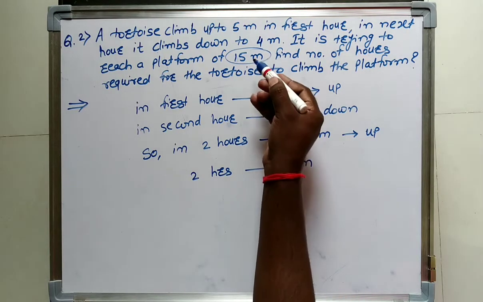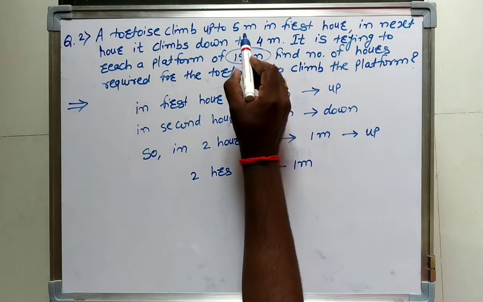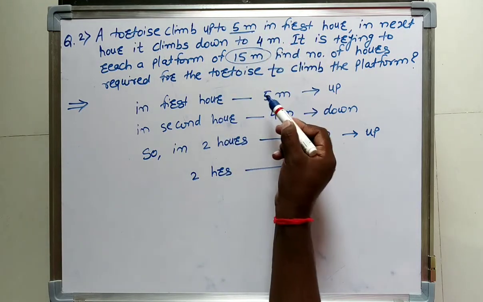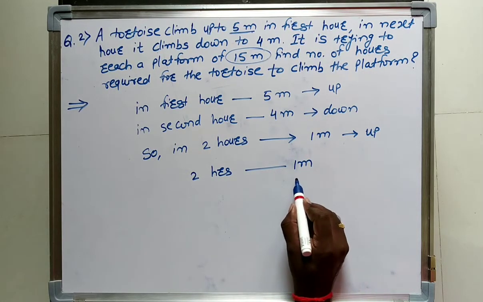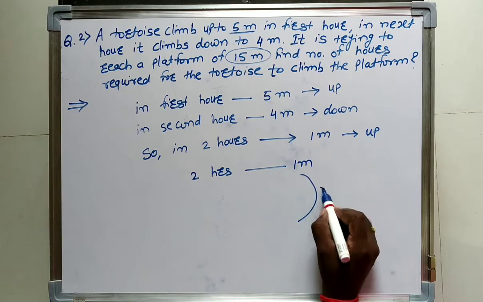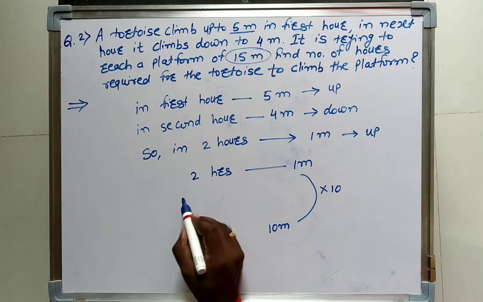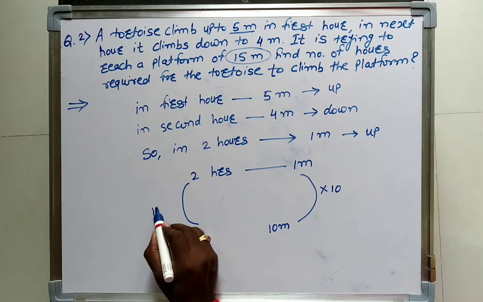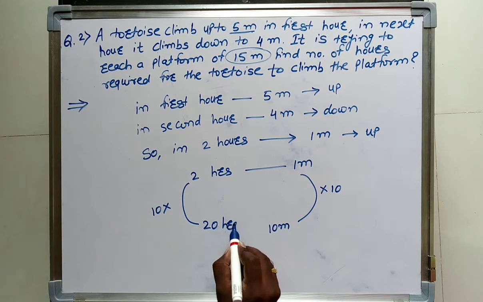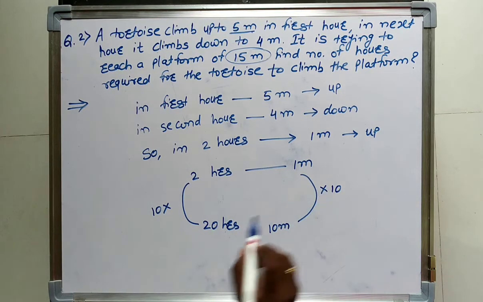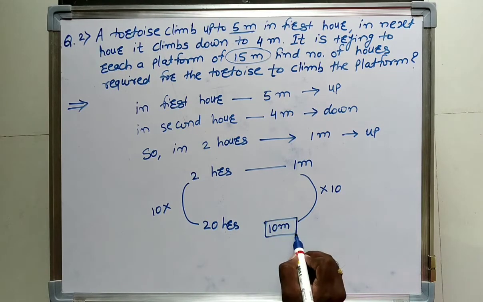So what is the destination? 15 meters. So in 2 hours, how many meters? 1 meter. So let us consider 10 meters, because in 1 hour he is going to climb 5 meters. So we will calculate the time required for 10 meters. Here the time is to be multiplied, that is 10 into 2, that will be 20 hours. Isn't it? So in 20 hours he will reach 10 meters, but what is the destination?